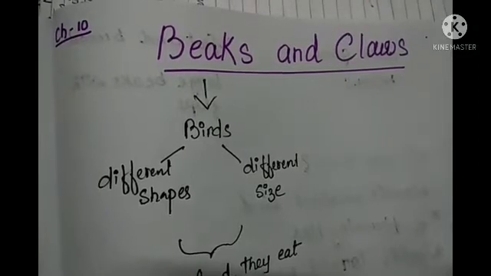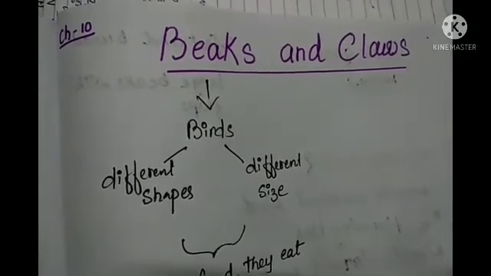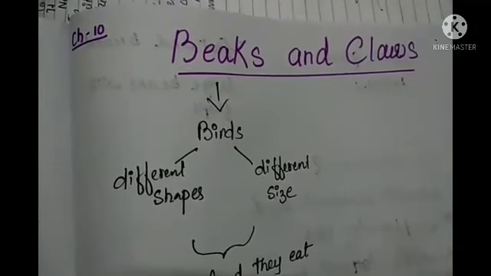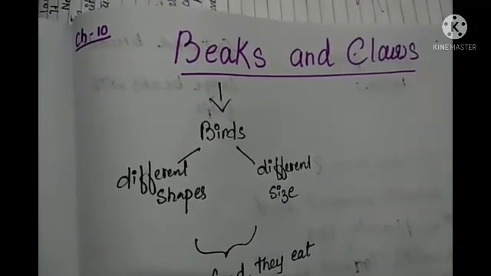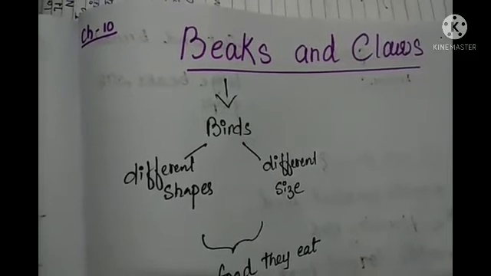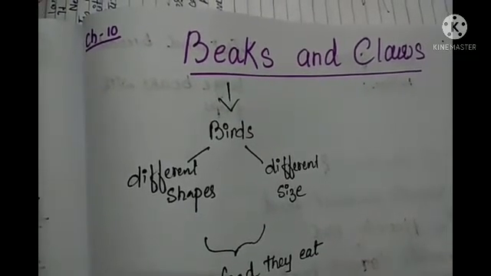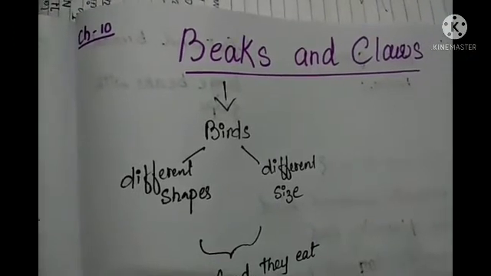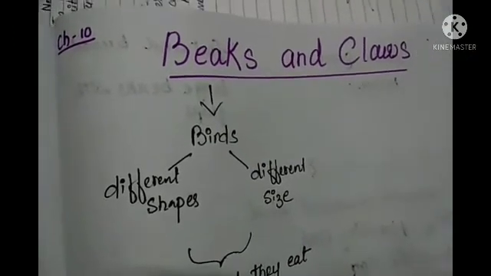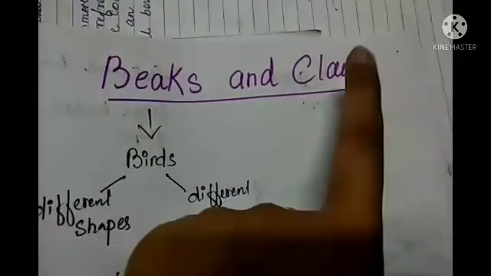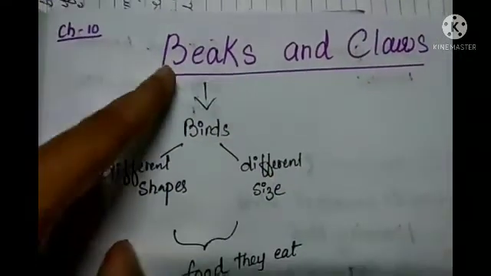to understand about different types of teeth and how do they help us, what are the numbers of permanent and milk teeth, that is primary teeth, and also about different types of animals like plant eaters, meat eaters, rodents, what are the different types of teeth they have. So here in this video we will discuss about beaks and then we will discuss about claws. So first of all, let's start with beak.